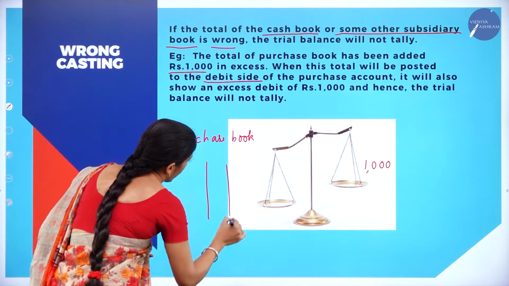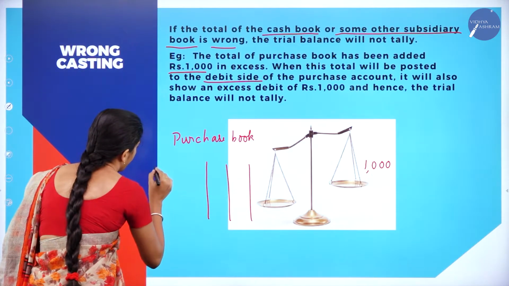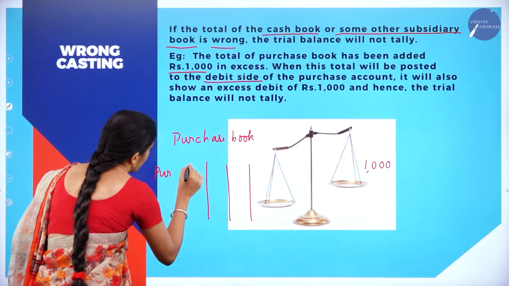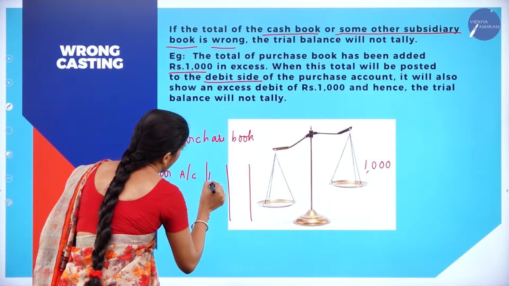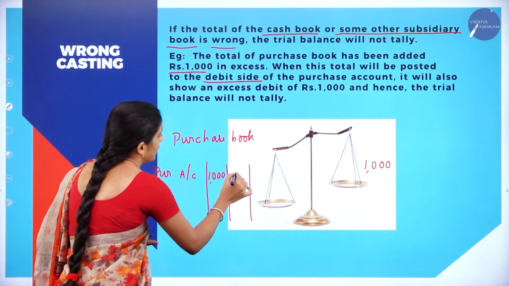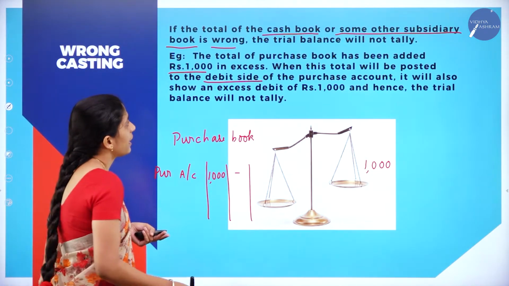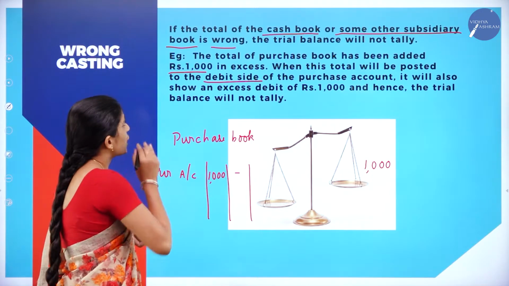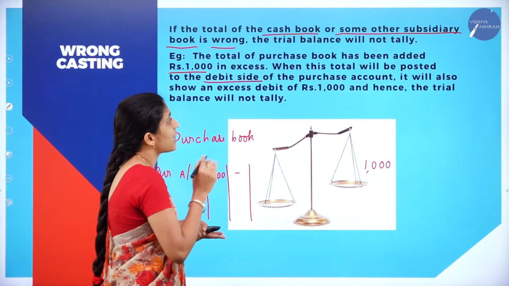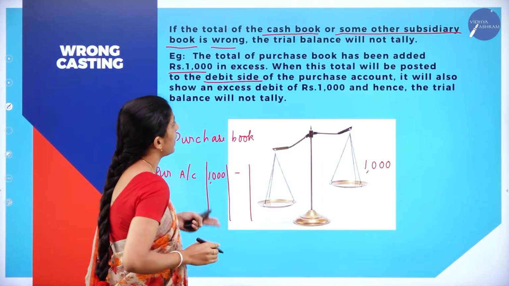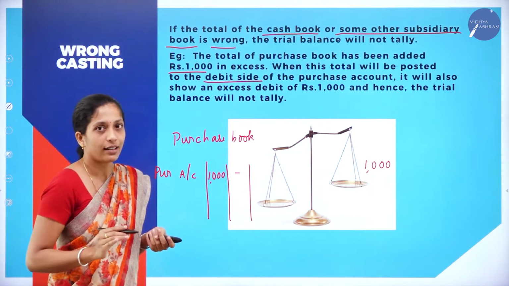On which side? You are going to record it in the debit side, as 1000 in the debit balance. When this total is posted to the debit side of the purchase account, it will also show an excess debit of 1000, and hence the trial balance will not tally.